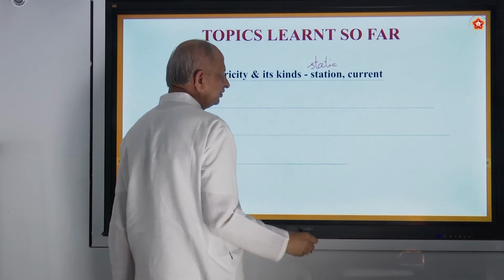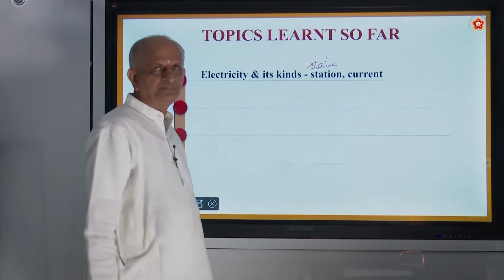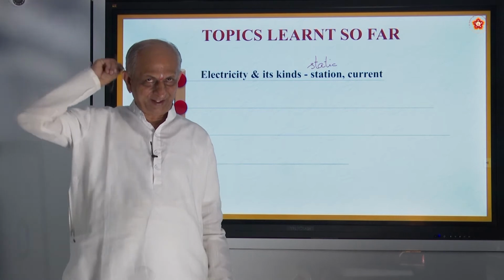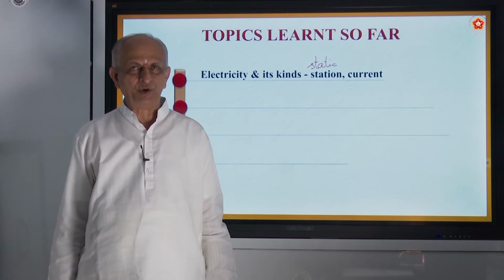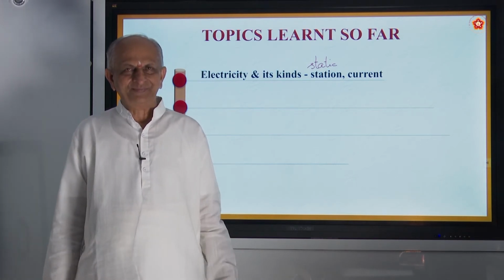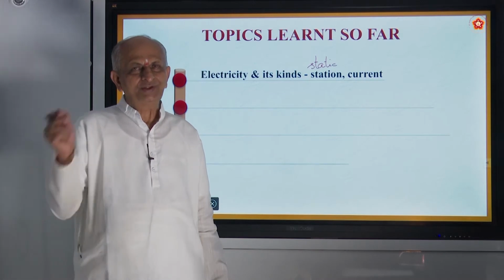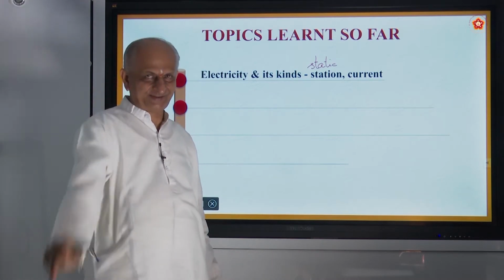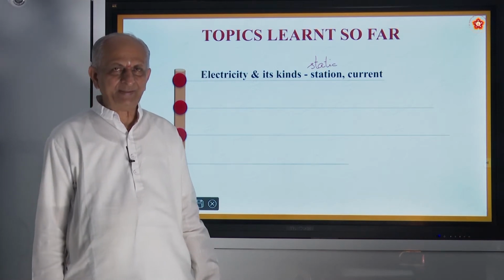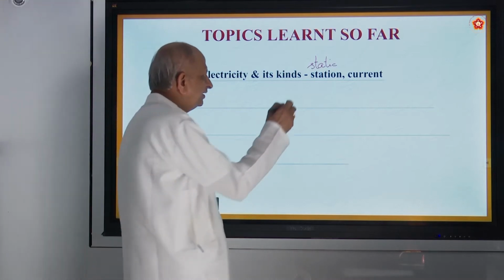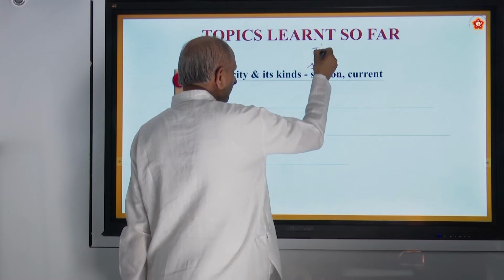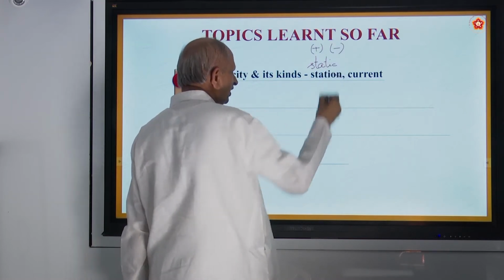The other day we told you, suppose you take one comb, rub your hair and bring it near paper pieces. What do you observe? The paper pieces are attracted. And why does it do so? That is because of the electric charges. Who found it out for the first time? It is Benjamin Franklin, who said that there are two types of charges. One is called positive and the other is called negative.